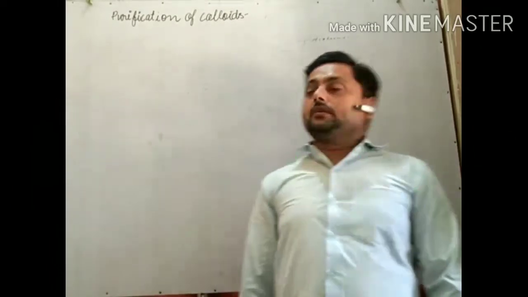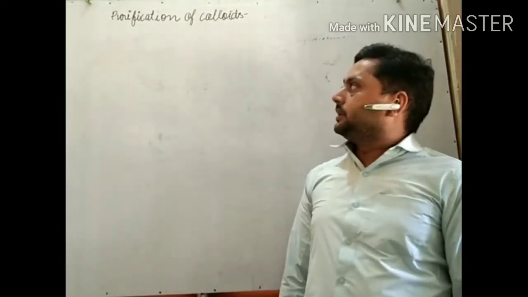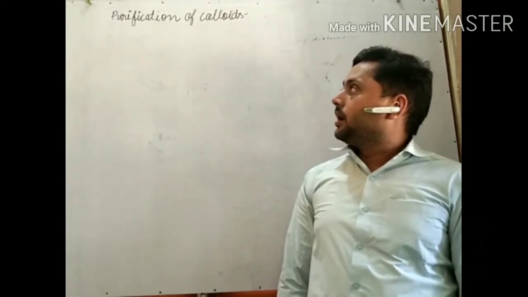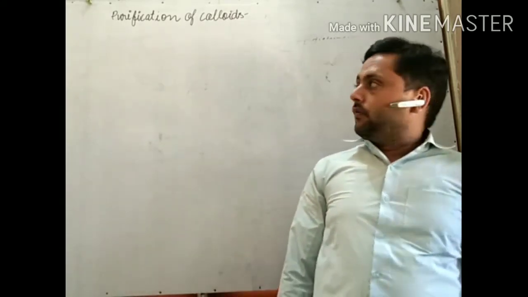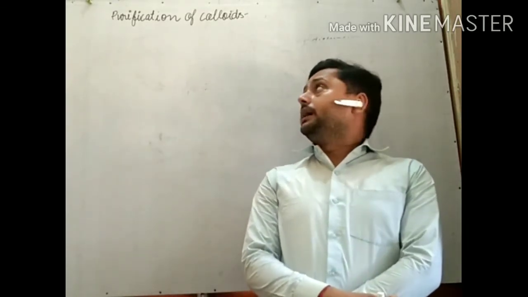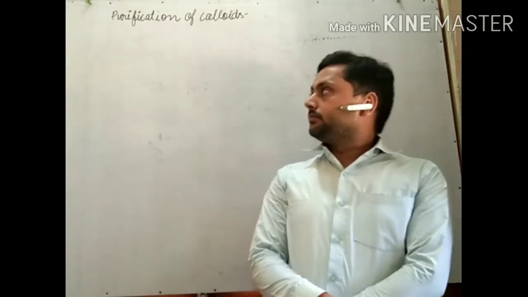In the previous lecture, we discussed the preparation of colloids. In that, we discussed three methods. First, chemical methods; second, Bredig's arc method; and third, peptization.